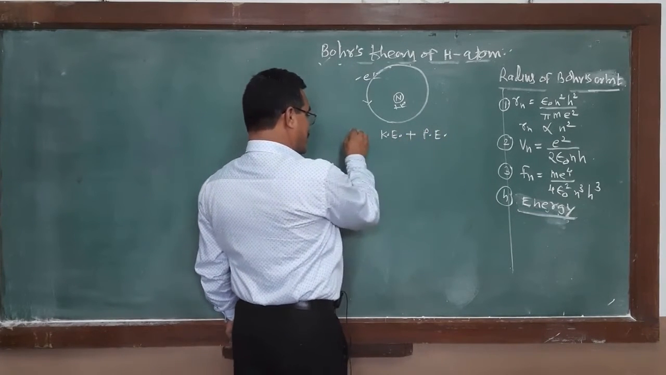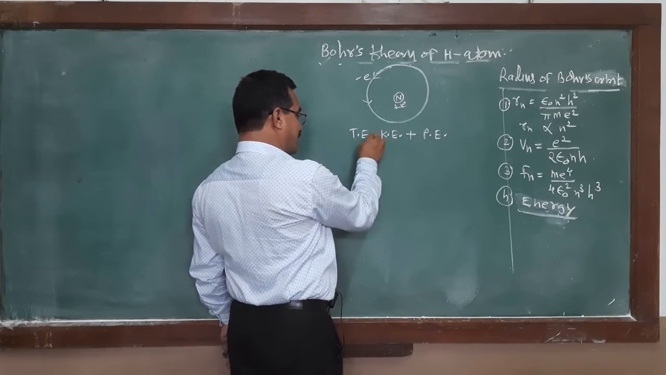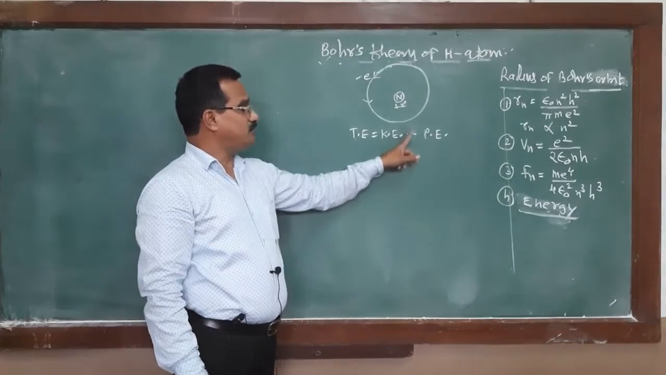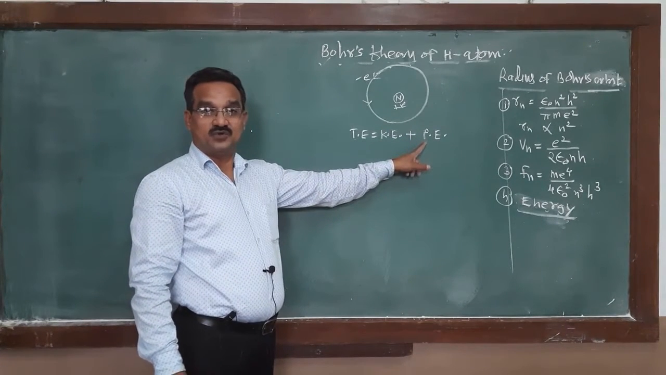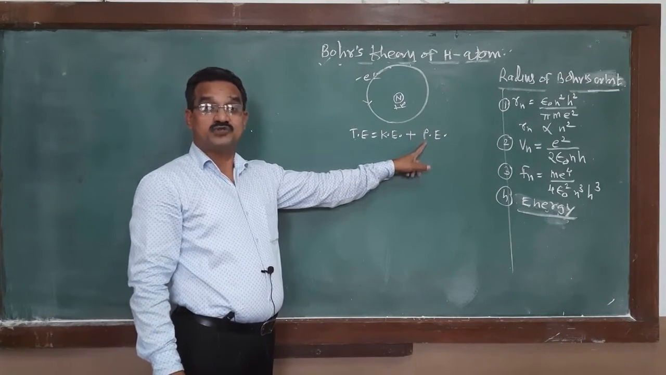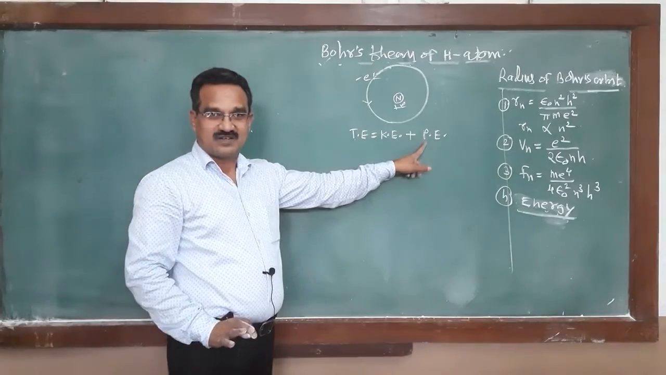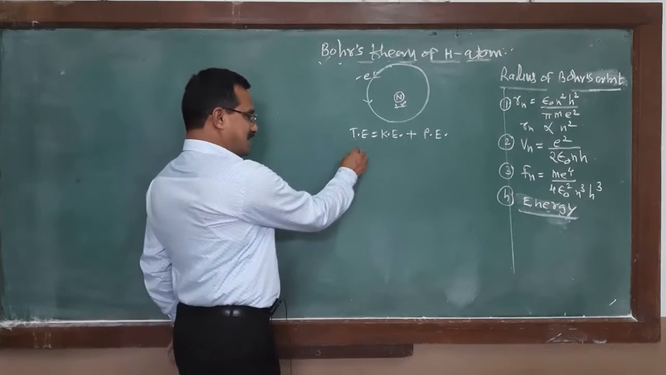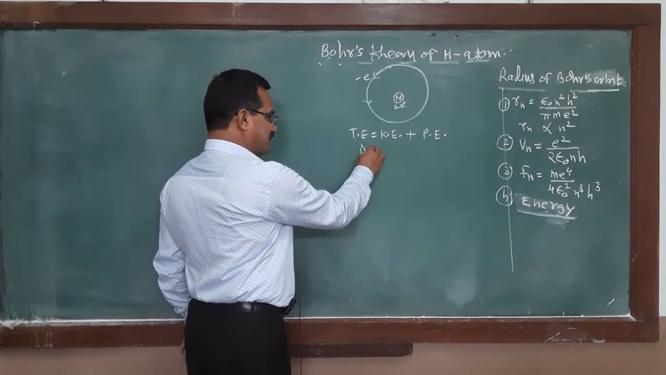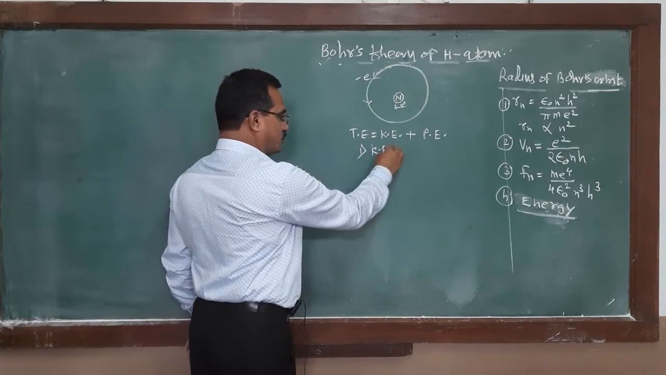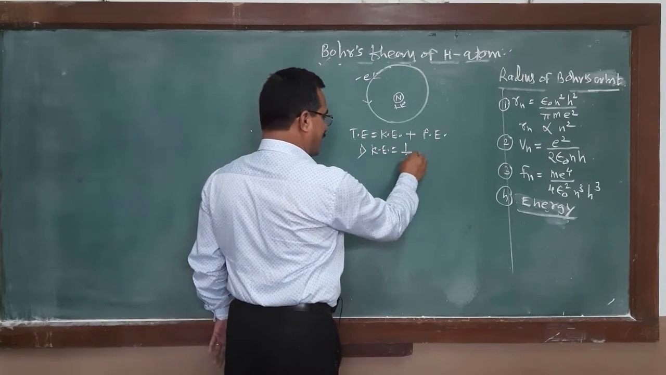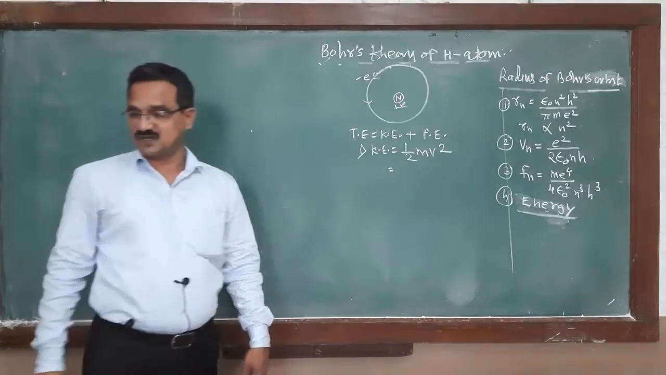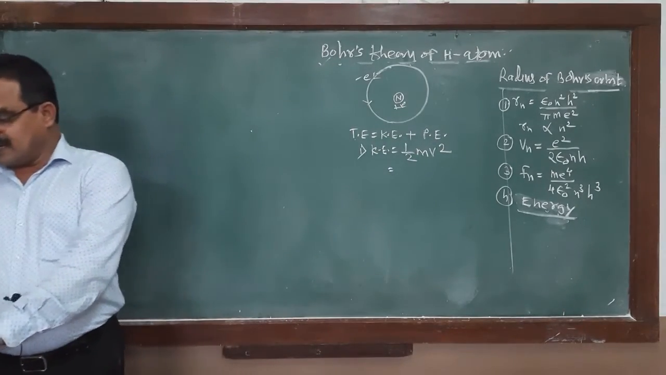It means that the total energy of the electron must be equal to the kinetic energy due to the motion plus the potential energy due to the field produced by the nucleus, within which the electron is present. That's why, first, we find the kinetic energy. We know the formula: kinetic energy is equal to 1/2 mv square.